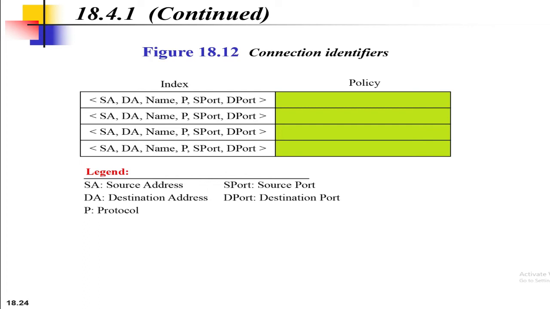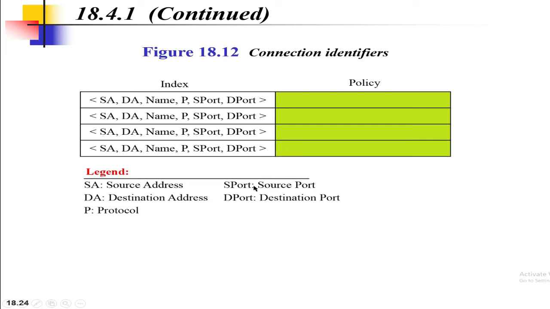To identify the security policy database, six parameters are required, as you can see: source address, destination address, name, protocol, source port, and destination port. Here, name defines the DNS entity, and the protocol can be authentication header protocol or ESP protocol. Next, the source port and destination port. Okay. So here also an outbound security policy database is required and an inbound security policy database is required.